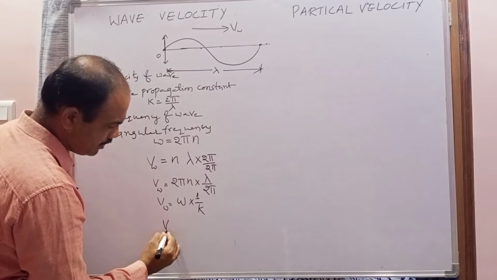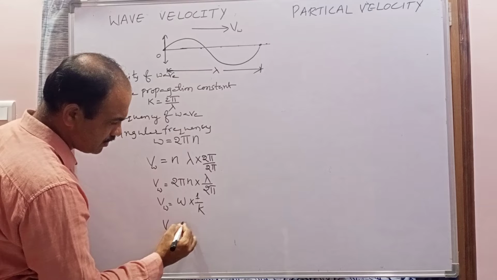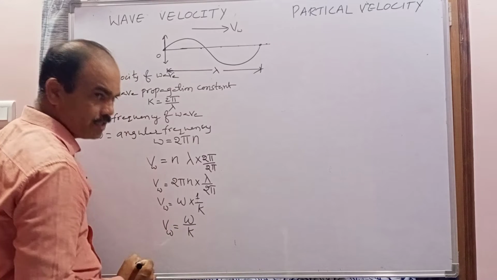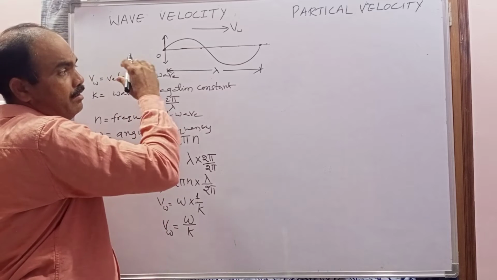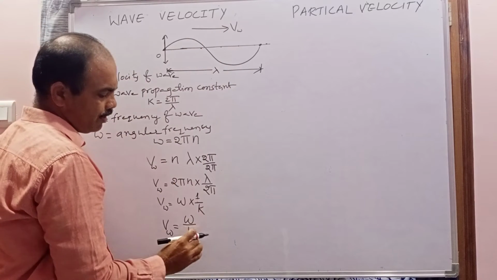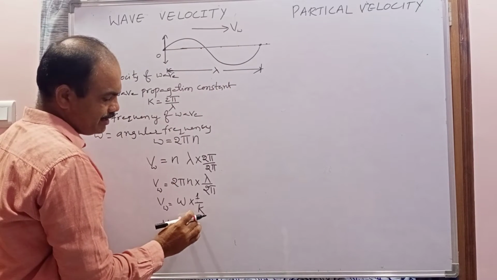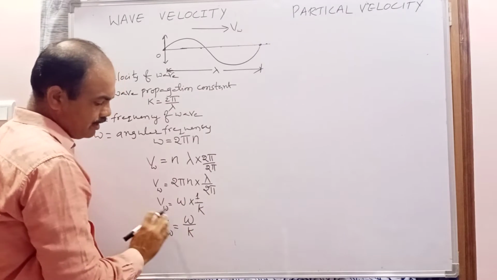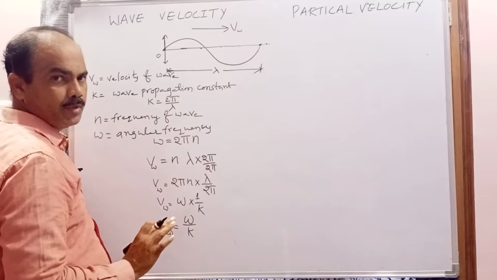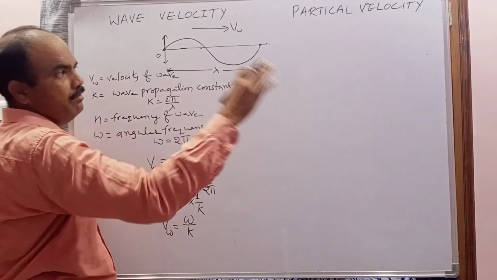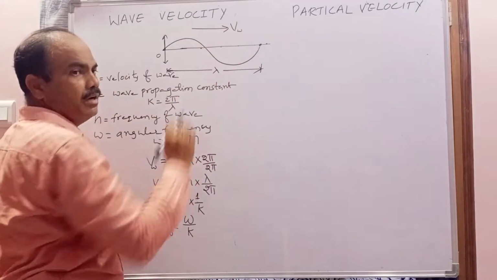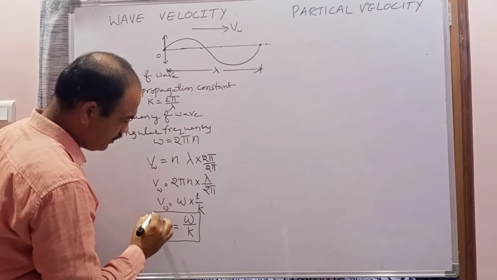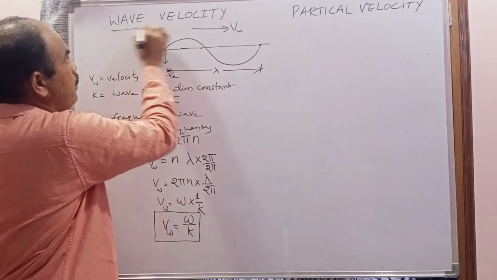So what is the formula for wave velocity? Wave velocity is equal to angular frequency divided by the propagation constant. When a wave is traveling through a medium, the propagation constant cannot change, so the angular frequency cannot change. Due to that, the speed of the wave also cannot change. That's why in a medium, the wave travels at a constant speed. So this is the formula of wave speed or wave velocity.